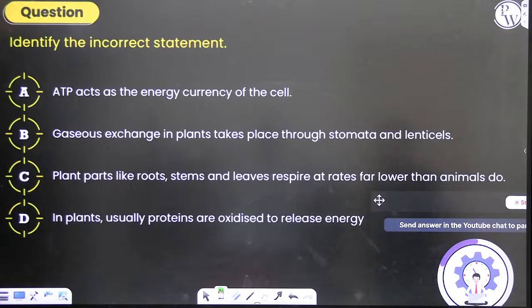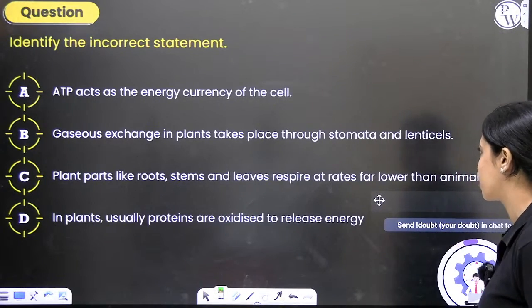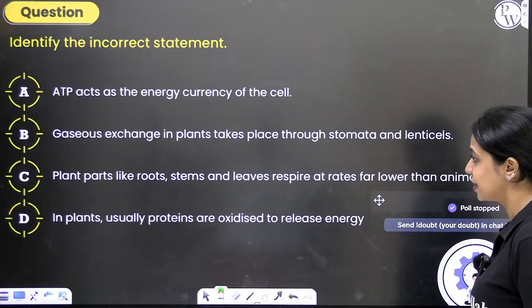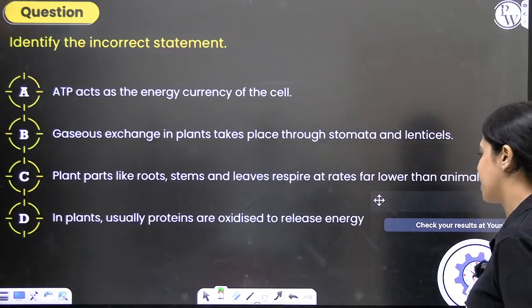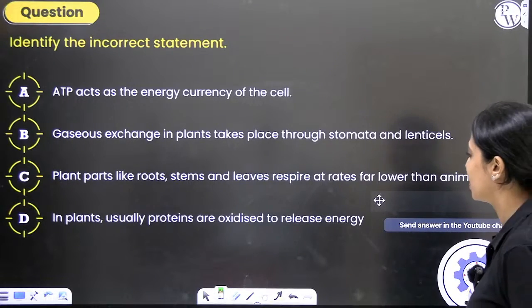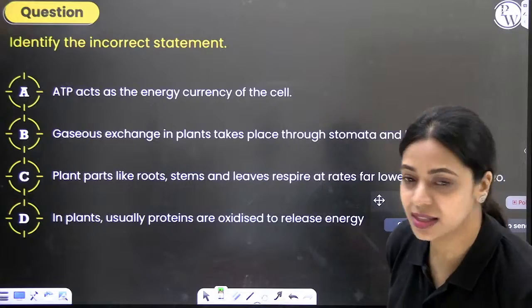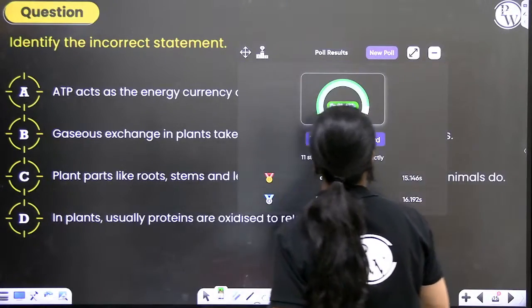ATP acts as the energy currency of the cell. Does it? Yes, it does. Gaseous exchange in plants takes place through stomata and lenticels. Yes, right. Plant parts like roots, stems, and leaves have respiratory rates far lower than animals. That is also true. In plants, usually proteins are oxidized to release energy. So the correct answer is option D. Who's going to tell me why it is wrong?